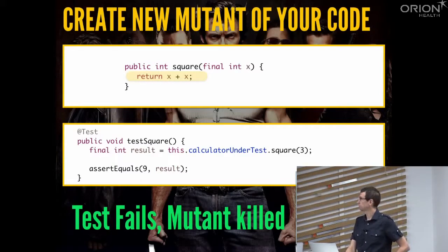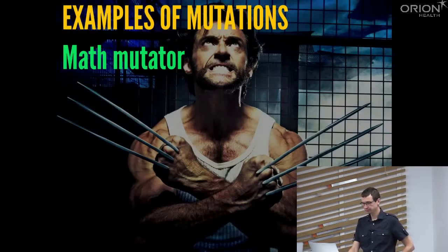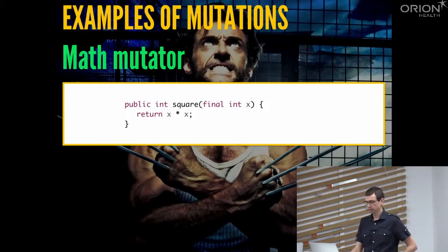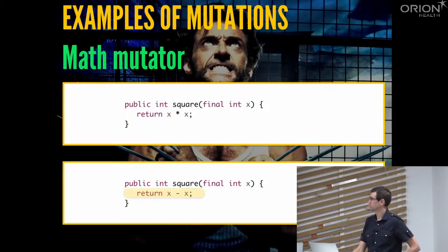So we can have different kinds of mutations. One of them is the math mutator. This was the mutator we could see already. So we have some mathematical operation, and we just change it to something else. This is one way of introducing mutants, introducing different algebraic operations.